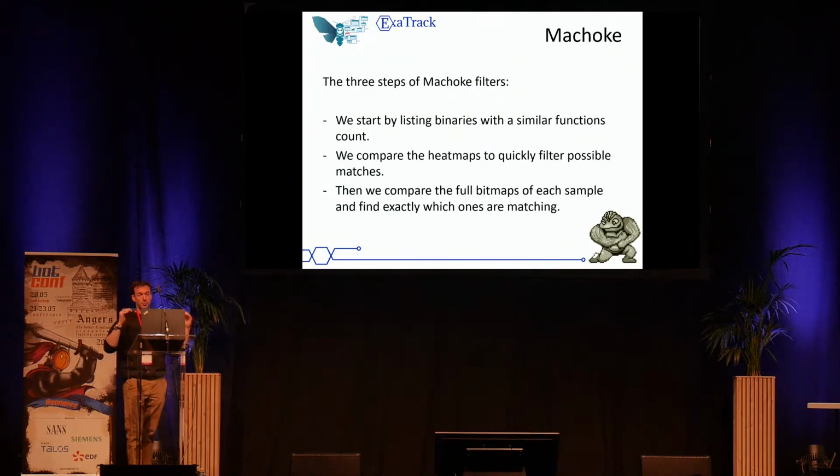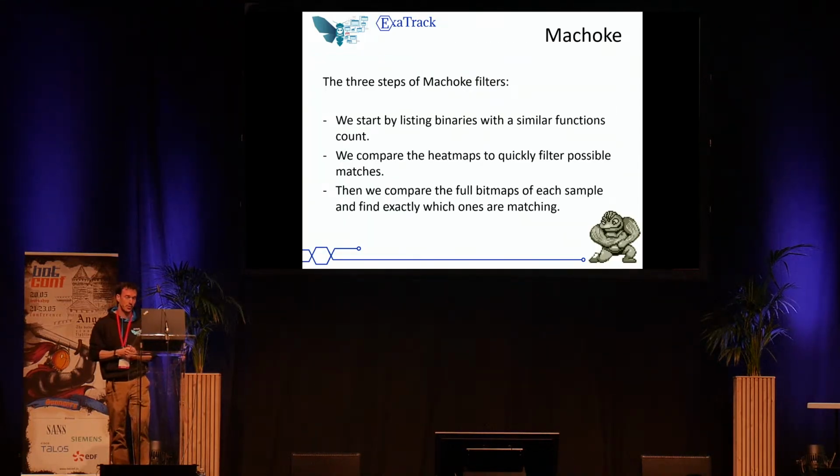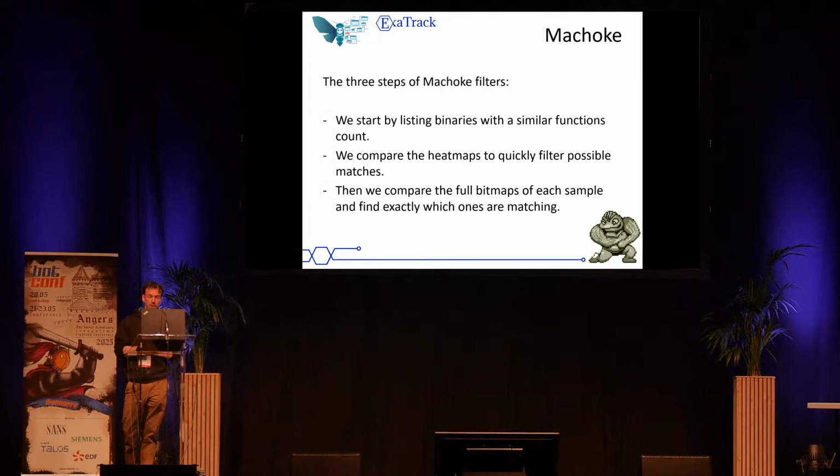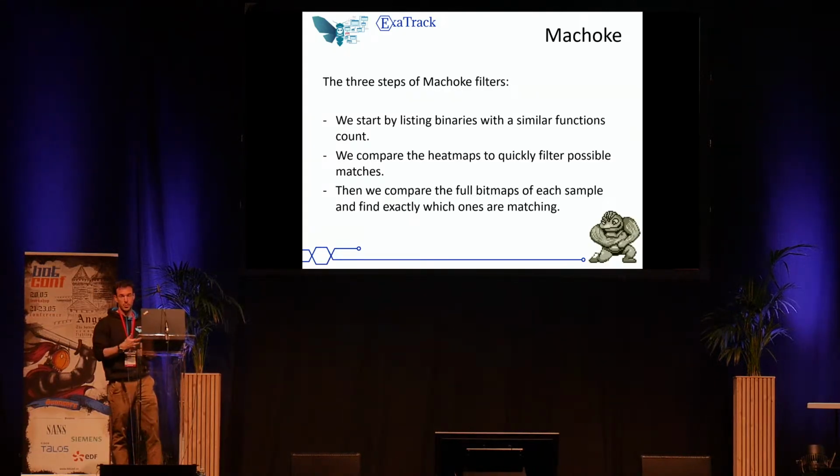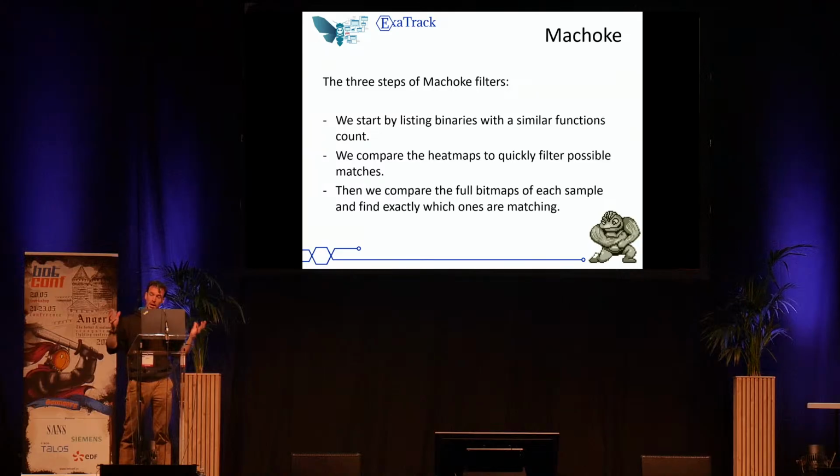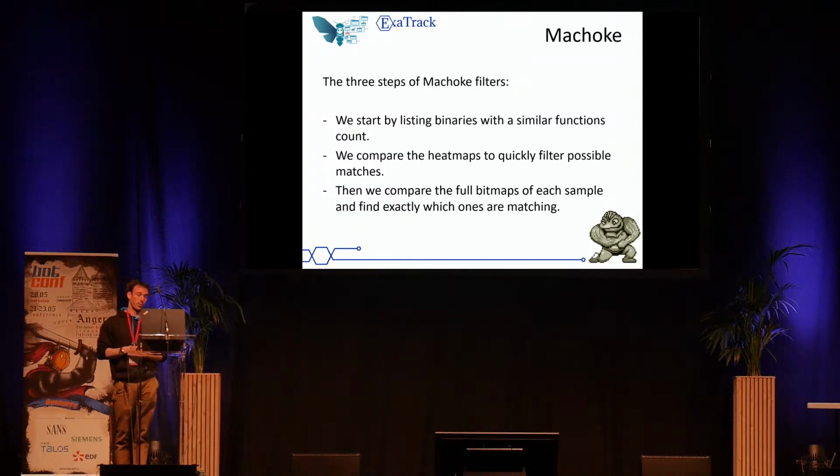So we have 3 steps in Machoke filtering. We list functions and count them. We reduce to a heat map, and the third layer, we compare each bitmap in this subcluster, the subset of our dataset.